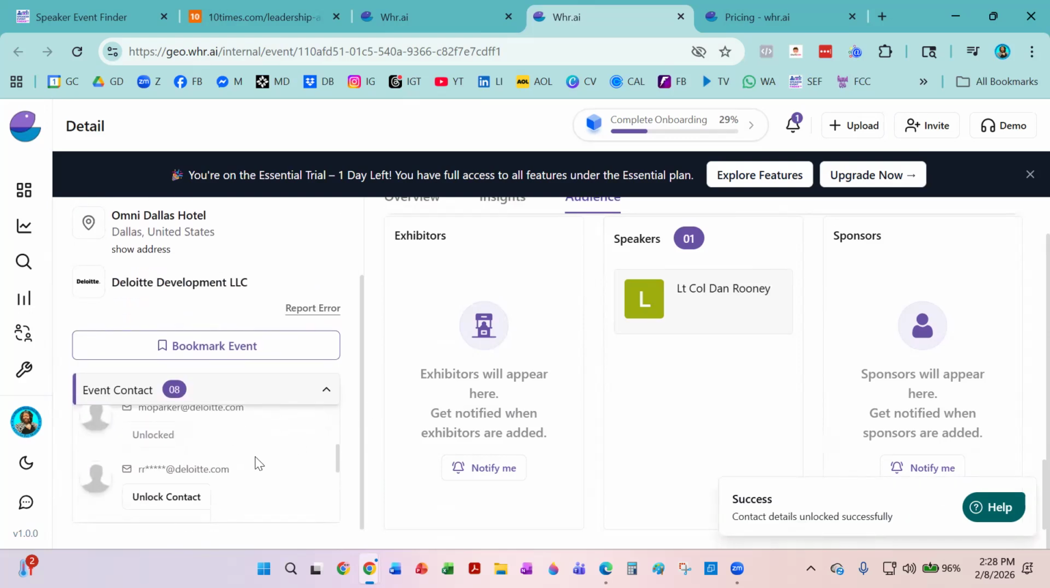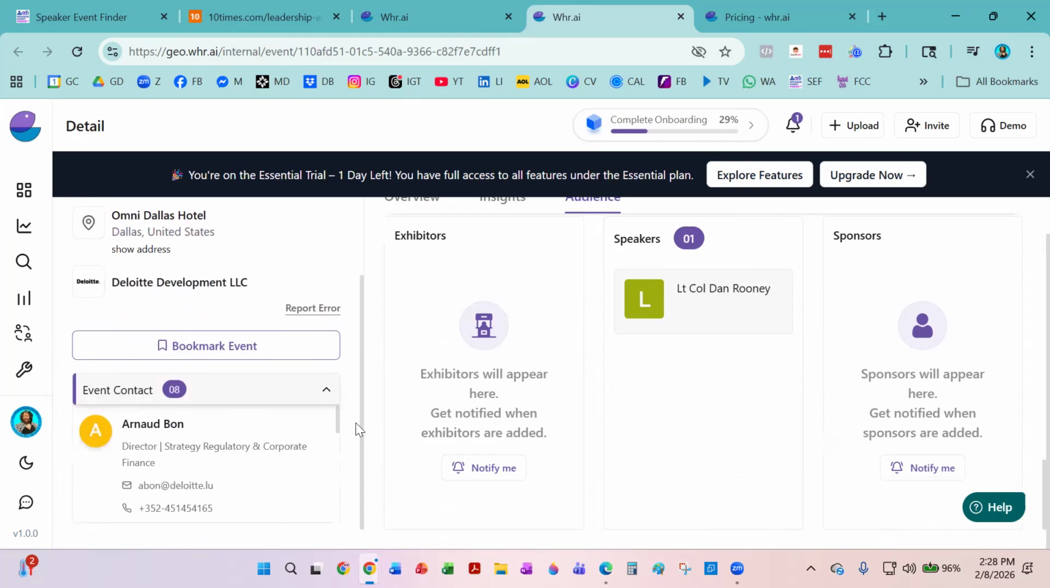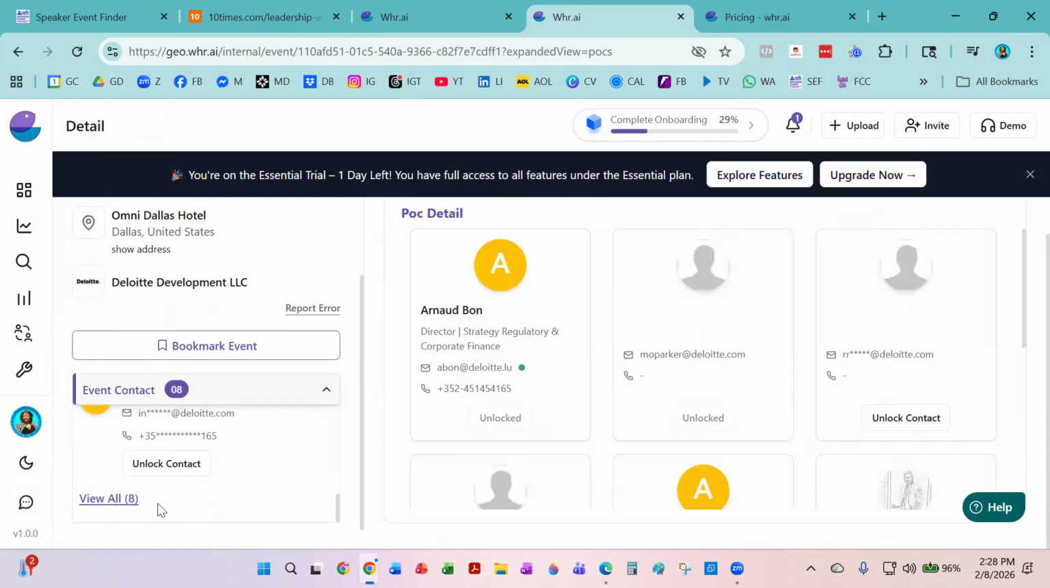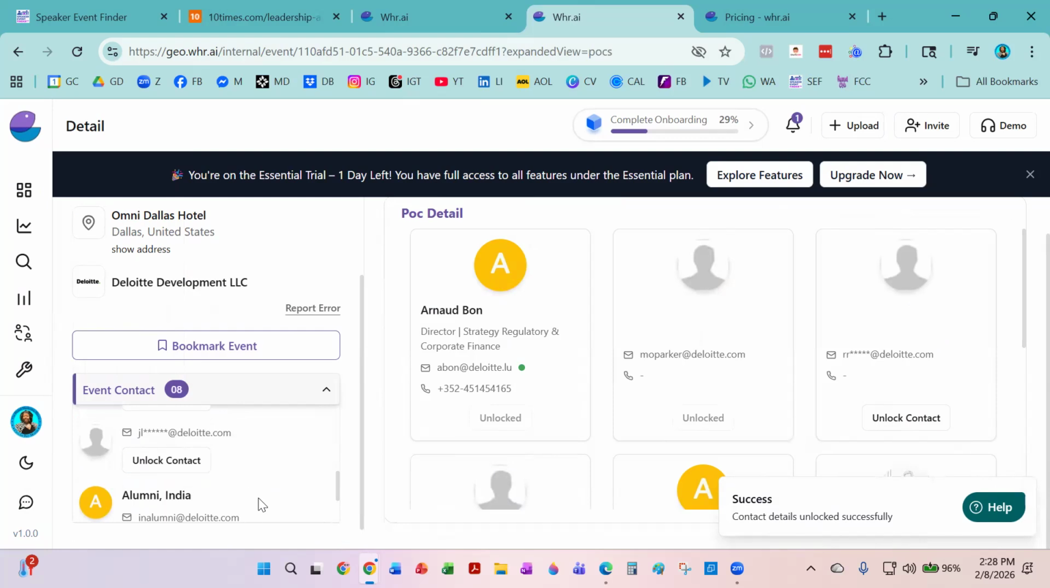But nonetheless, it's giving you event contacts. You just have to click unlock, right? So now you've got event contact. These are 8 people to contact. I'm not sure if these are the 8 people who are in charge of the event. Again, this is unlock. Let's see here. Got a phone number with it. Says unlock. That's India.